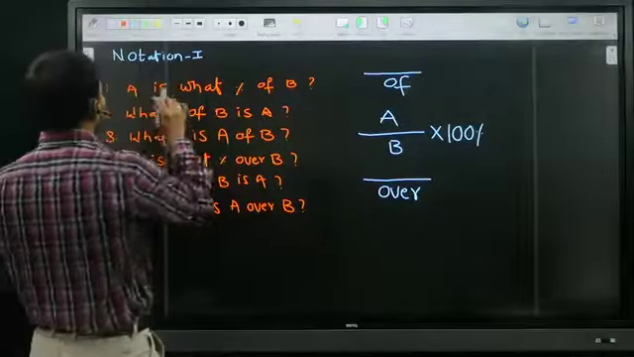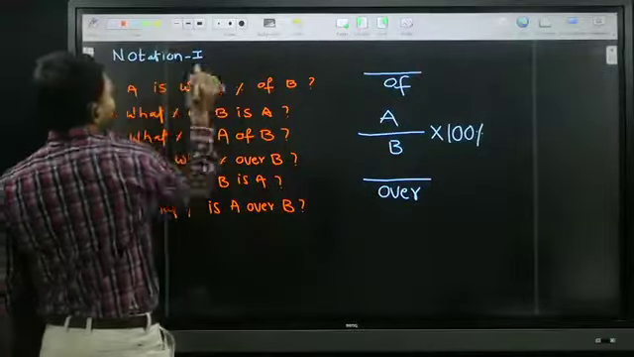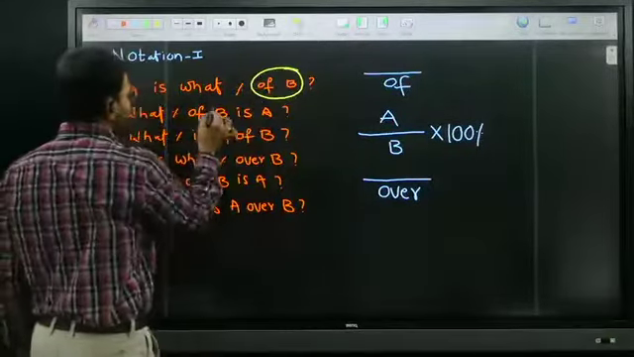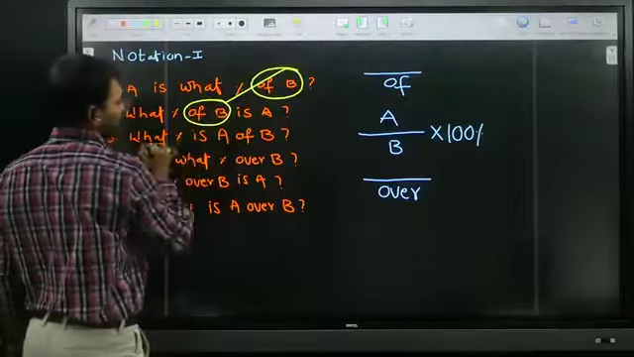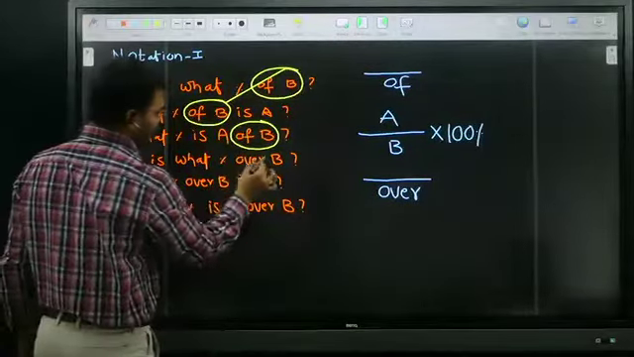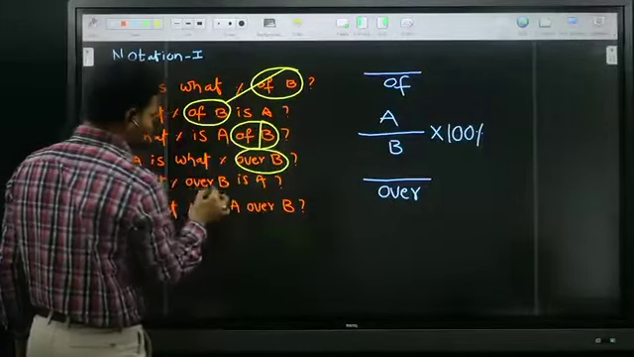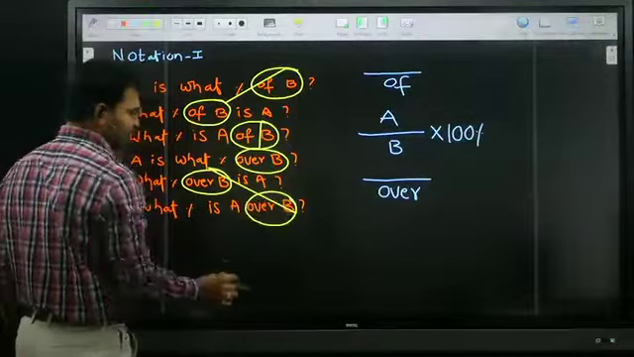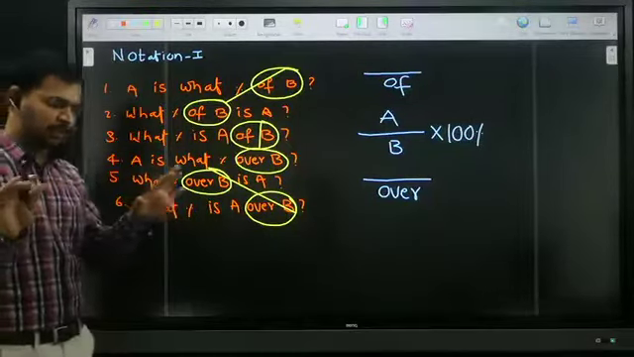Look at me, all of you. Here after "of", which person is coming? B. Here after "over", which person is coming? B.